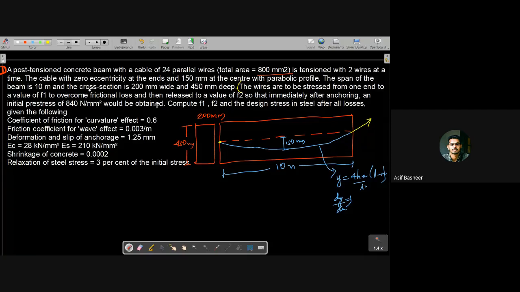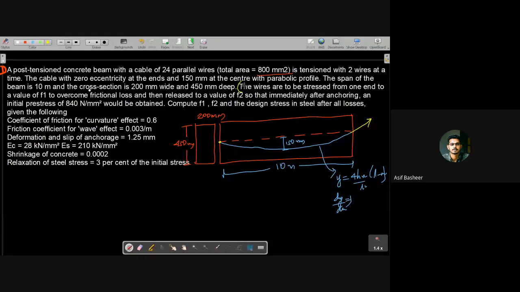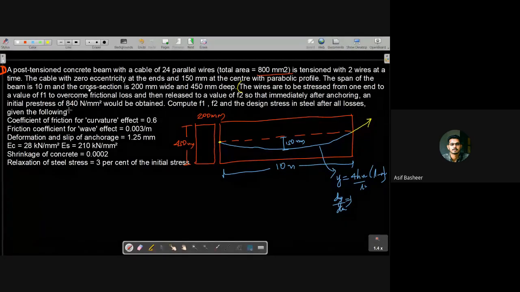So they are telling the story that the initial stress, that is your P naught value, is 840. We need to find the values before this 840. This is at the time of anchorage. And the first two things are the stresses which occur at the time of jacking, at the time of applying the pull. That is the friction loss. And then to a value F2 after immediately anchoring, the initial stress of 840, which means this value F1 and F2, is it higher than 840 or lower than 840?